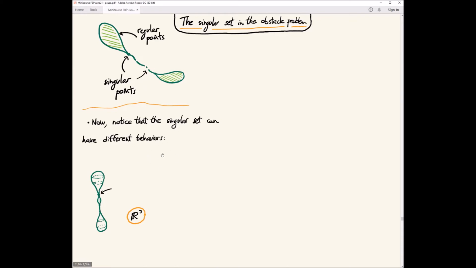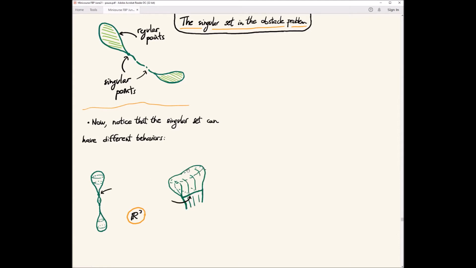Okay, so before starting to get finer results, one first thing to notice is that you can have, for example in R3, different behaviors for the singular set. One thing that can happen is a cusp like this, and here, when you do the blow up, the zero level set of the blow up becomes a line in R3, so you expect this to be contained in a line. The polynomial in this case could have something like x1 squared plus x2 squared, because then it's positive in two variables in a sense, so it's zero only on a line.